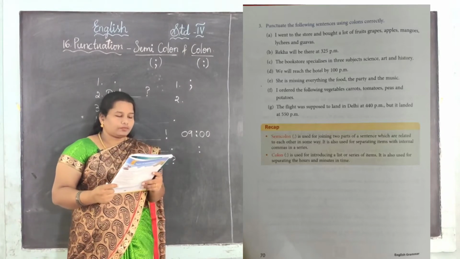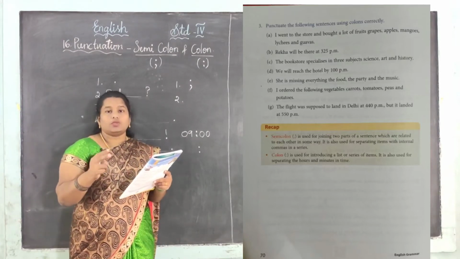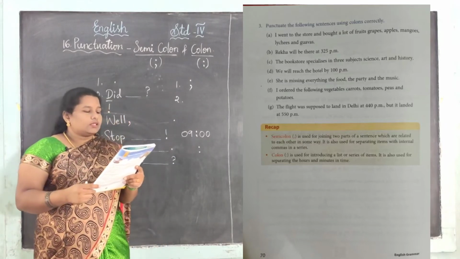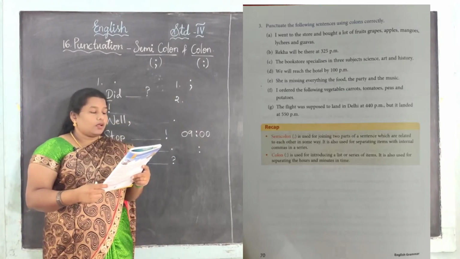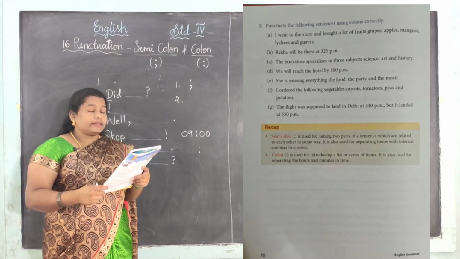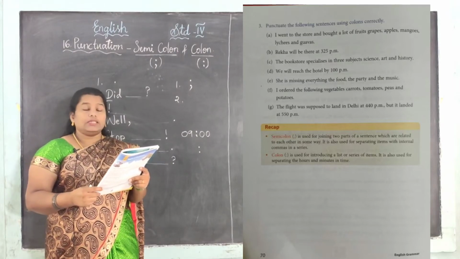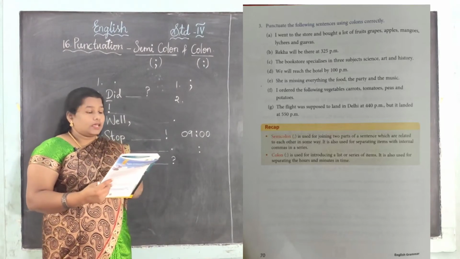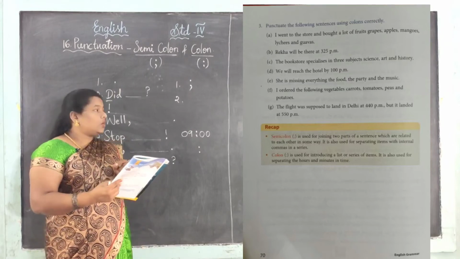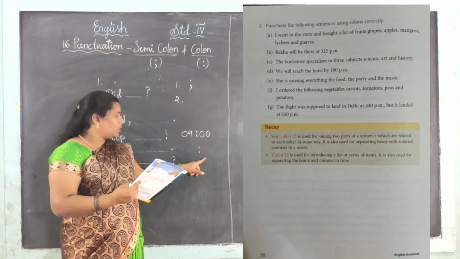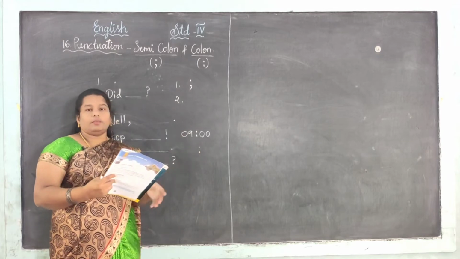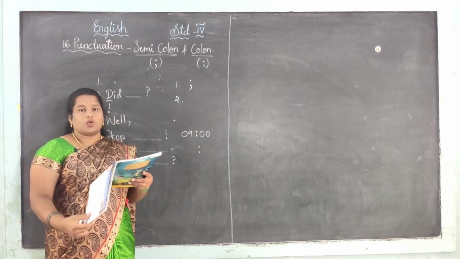Yes, next one. Only two I am going to do. The remaining is your homework. See the second one. Rega will be there at 3:25 p.m. See, 3:25, the time is mentioned here. So after the 3, you want to give the colon mark: 3:25 p.m. Yes, the remaining is your homework.